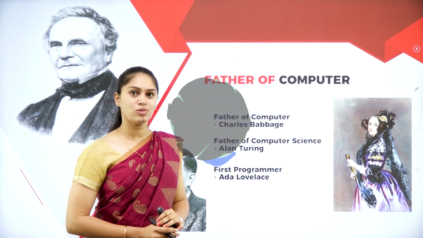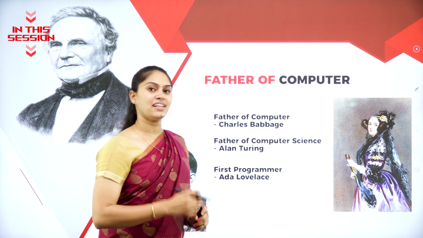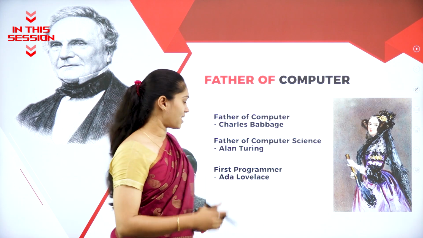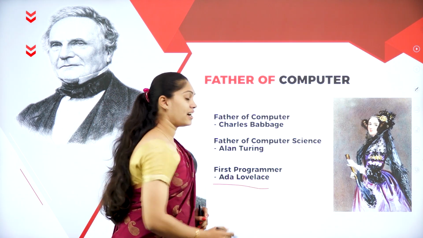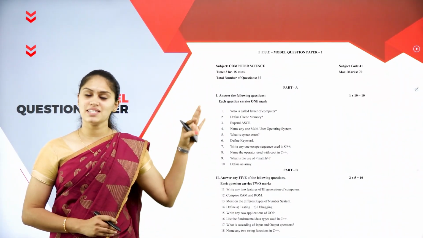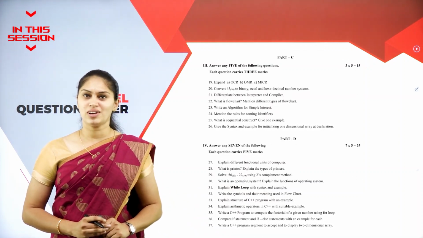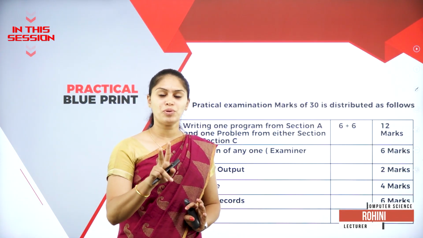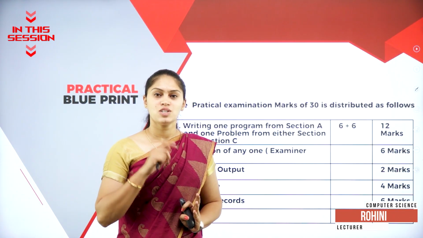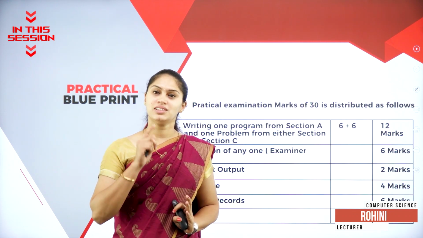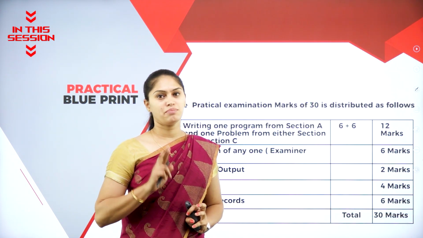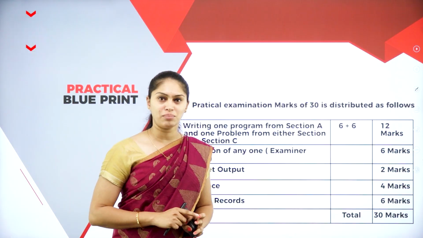She is the first woman or lady who started coding. So her name is nothing but what? Lady Ada Lovelace. If you have answered all the questions properly, then you will be able to get 70 on 70 without doubt. The examiner is going to give 2 programs for the student. So at that time, what must the student do? They have to write 2 programs but should execute only 1 program.